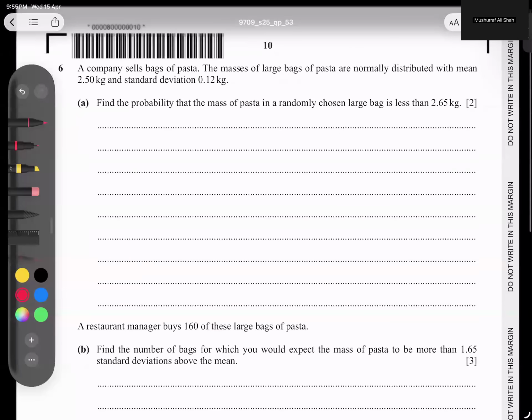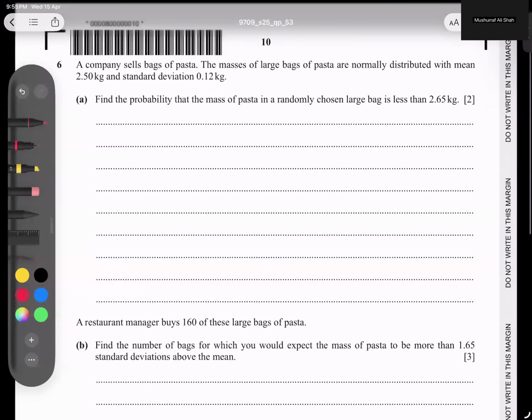Question number 6 we are doing now. A company sells bags of pasta. The masses of the large bags of pasta are normally distributed. Mean is 2.5 and deviation is 0.12 kilogram. Find the probability that the mass of a randomly chosen large bag is less than 2.65 kilograms.